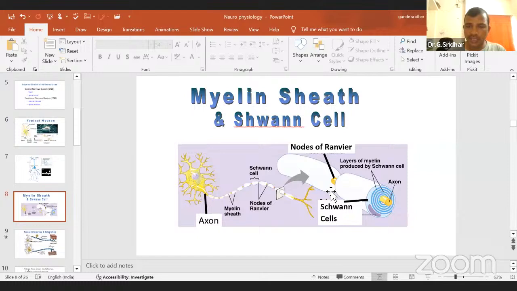This gap is useful to jump the information which is passing through your axon, which will be very fast. Here you can see this violet color is called the Schwann cell. It is wrapping in layers. This is called the myelin sheath. Layers of myelin sheath are produced by the Schwann cell, and this is the axon. These nodes you can call nodes of Ranvier or Ranvier nodes.